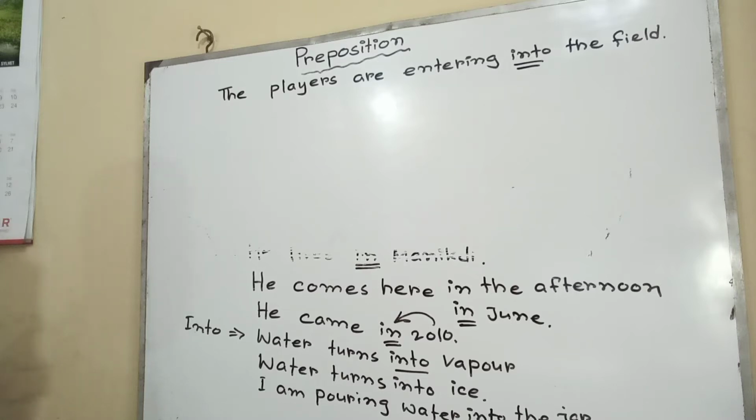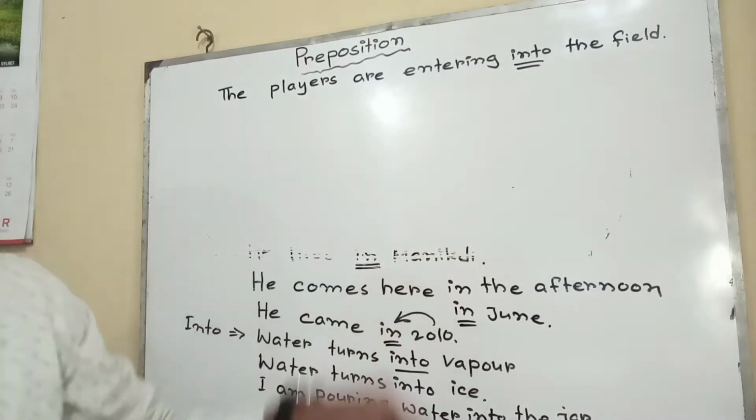In this way, that means we have found from one thing to another, from one place to another place. In this case also, into is used.